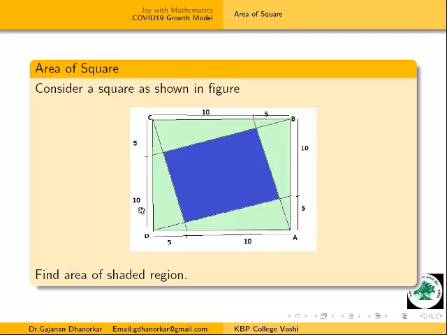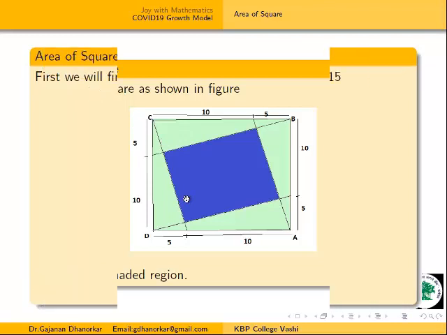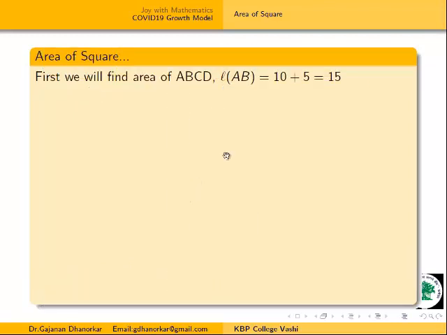We will find it one by one. First of all, I will find the area of the whole square. From this, I will subtract the area of these four big triangles. I will find the area of only one triangle and then multiply by 4. Okay, let us go step by step. The length of AB in square ABCD is 15, and all sides are 15. Therefore the area of the big square is 15 squared, which is equal to 225. This is our first area.